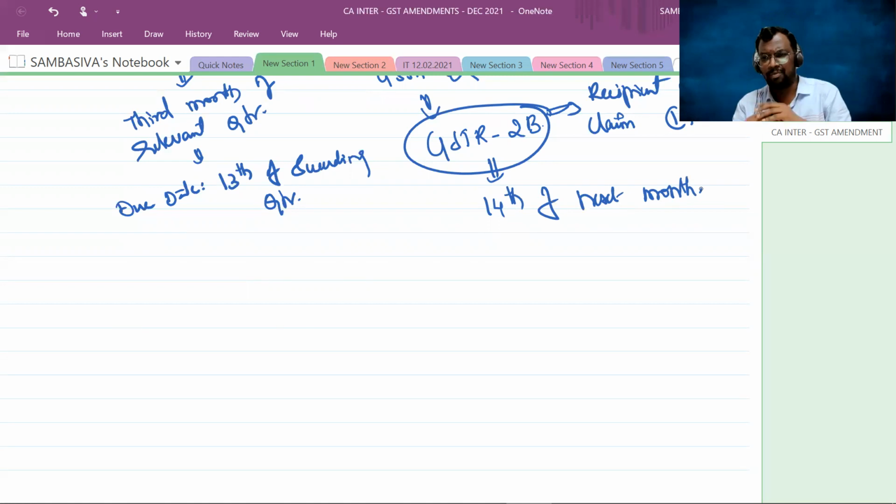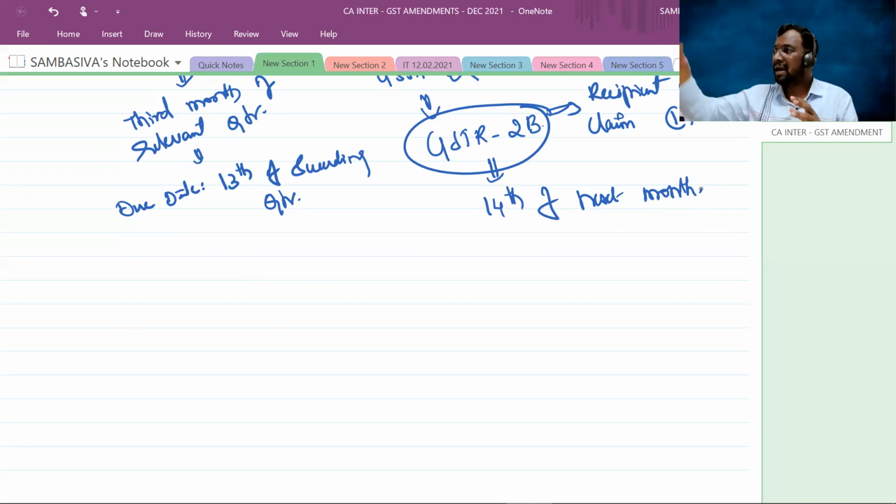It's a read-only document. It won't be changed. Whatever input tax credit is showing there will be full and final, fixed. Are you following, sir? GSTR 2A is not like that. GSTR 2A changes with the changes in GSTR 1 of the supplier.